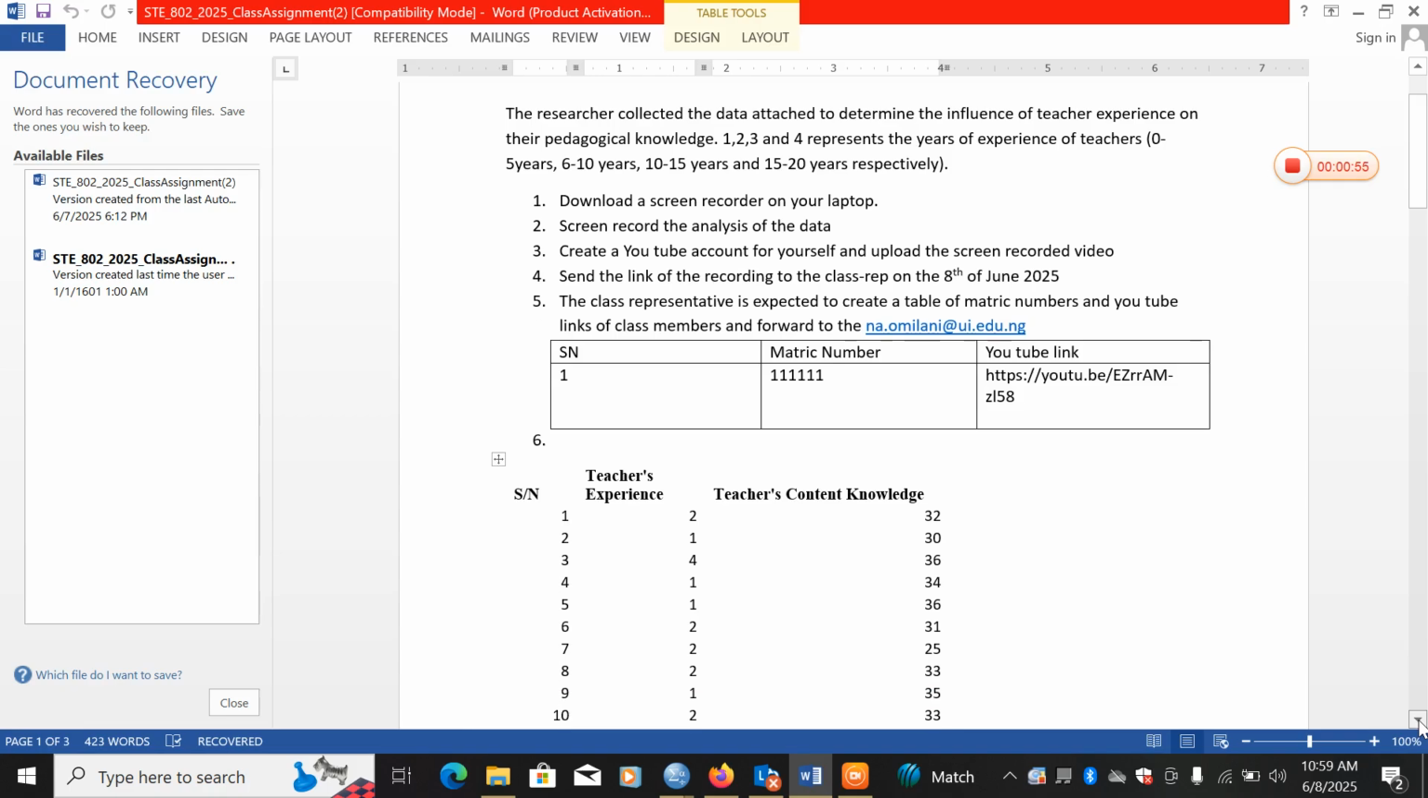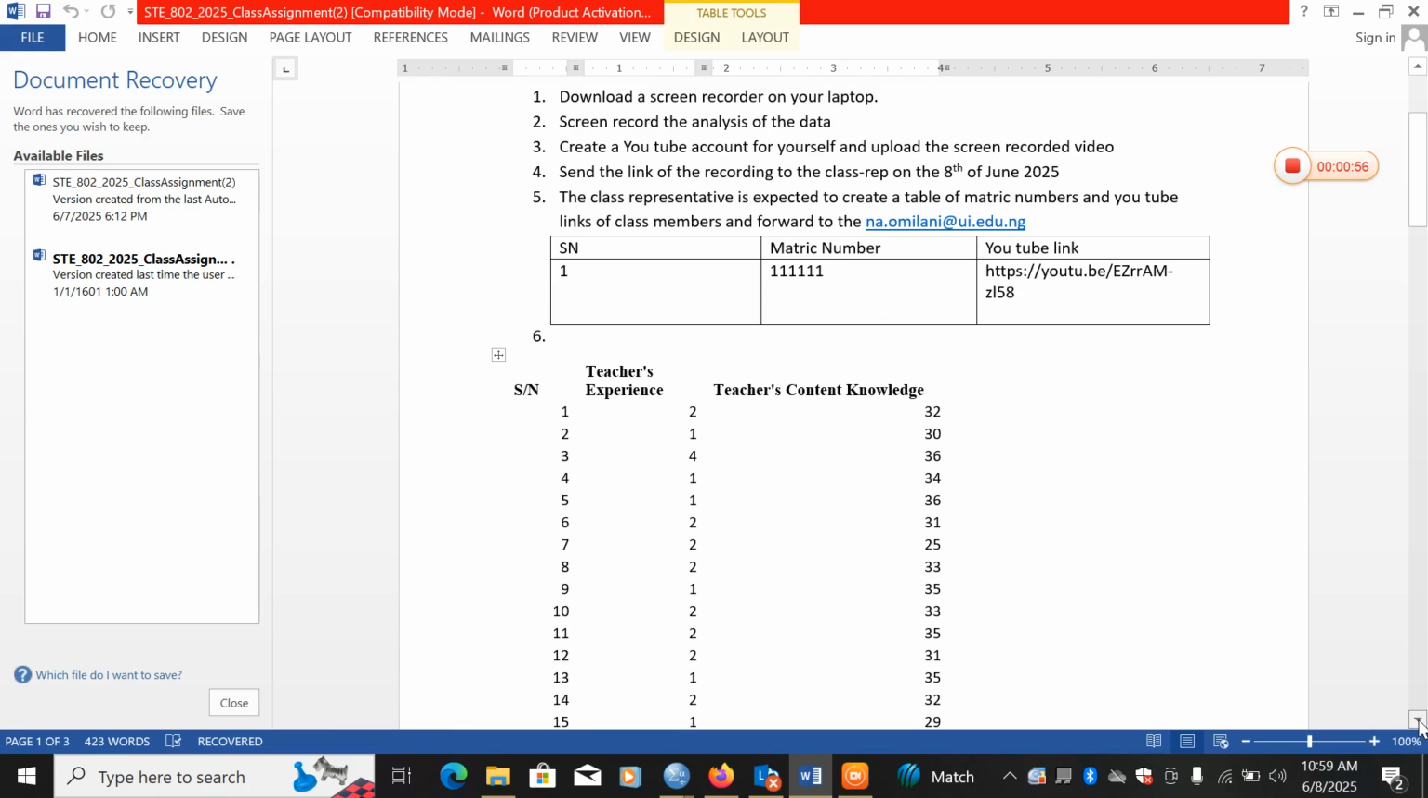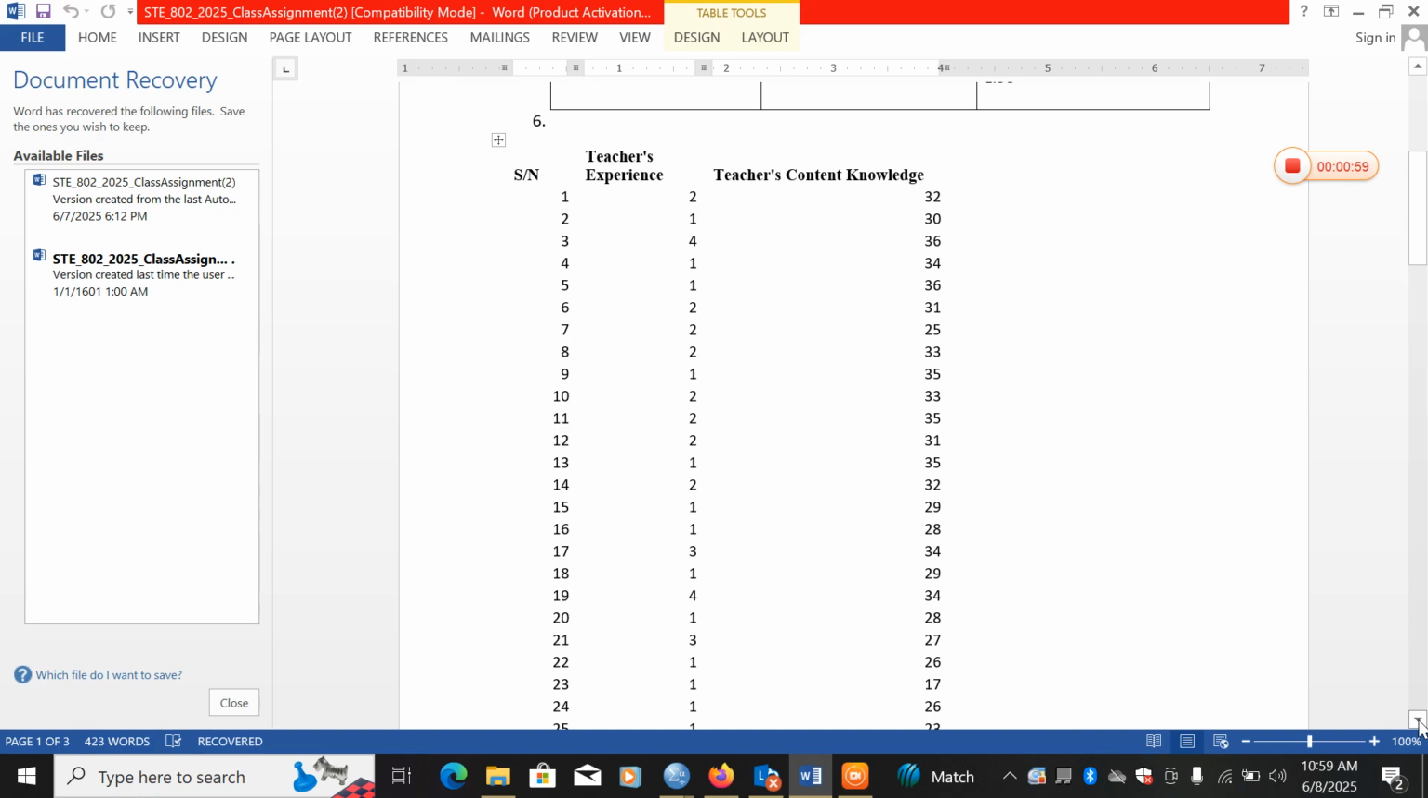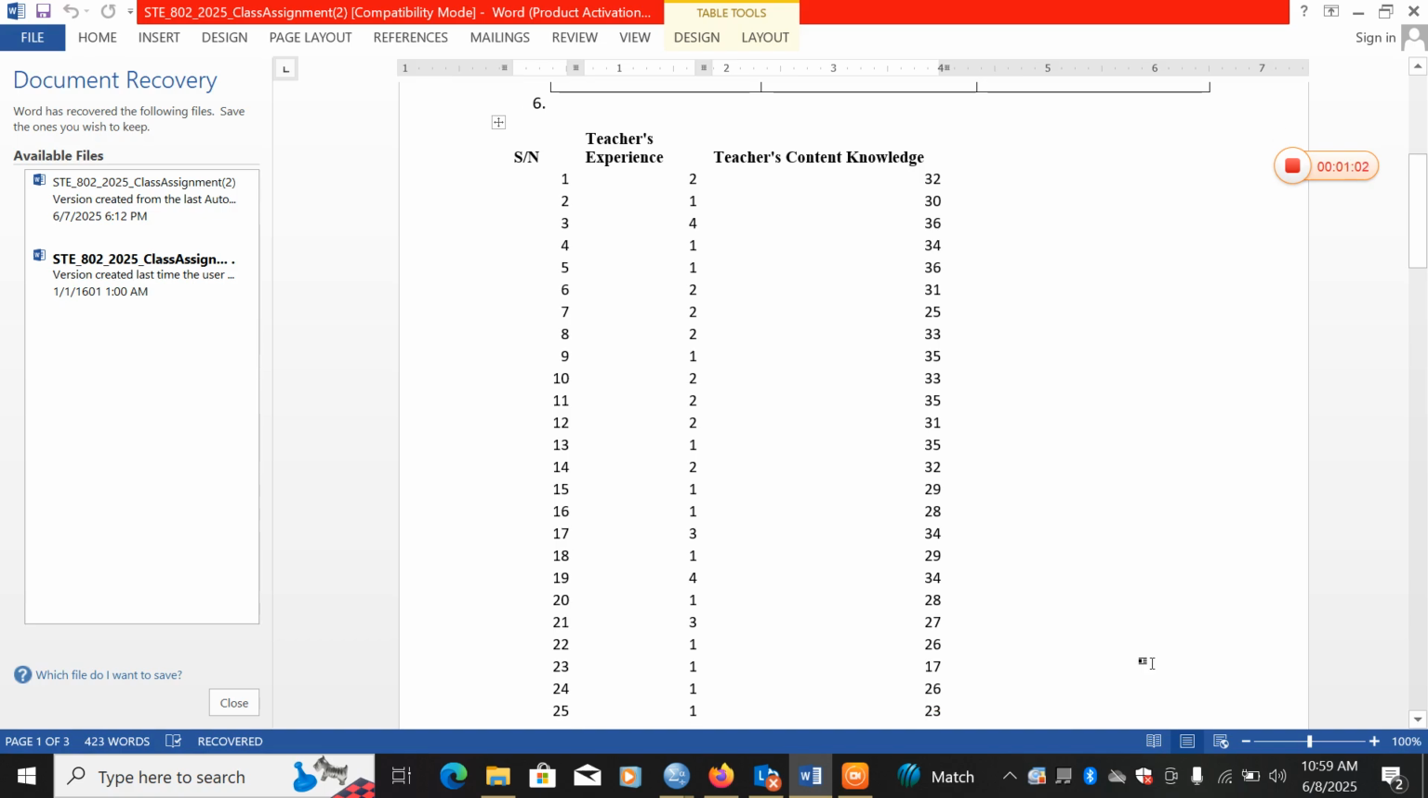This particular data that have been collected are here on the screen. I want to copy the data from Microsoft Word to the SPSS software. But before then, the two variables are identified in this research work. The independent variable is teacher experience, while the dependent variable is teacher pedagogical knowledge. So I want to start the process now from Microsoft Word.